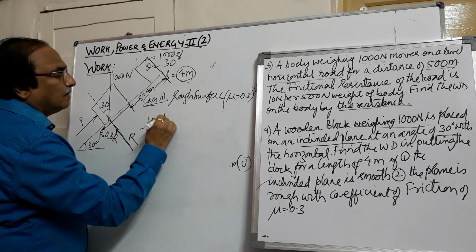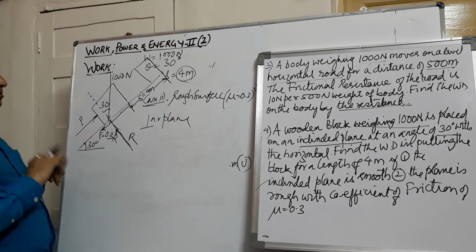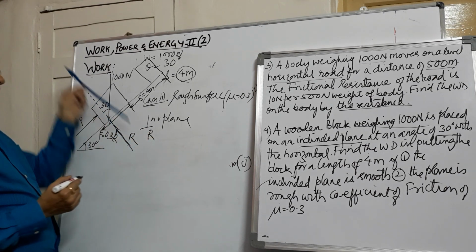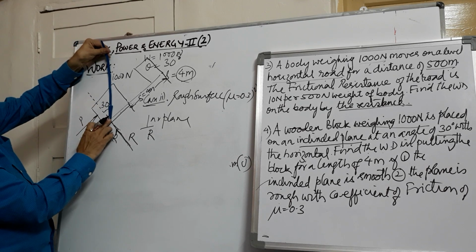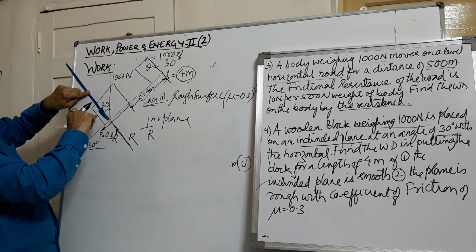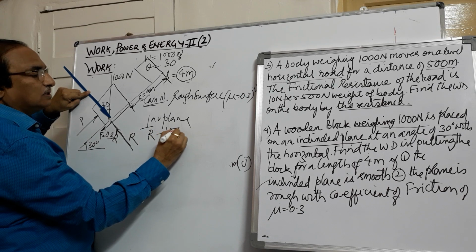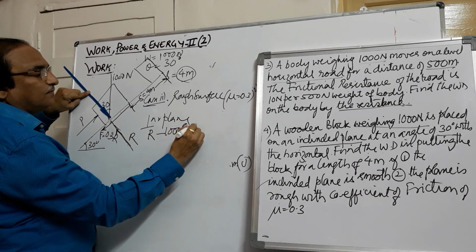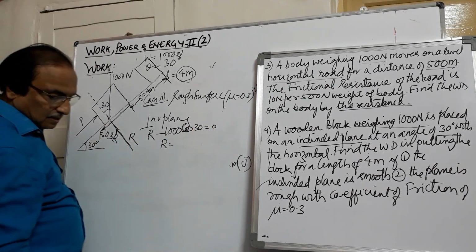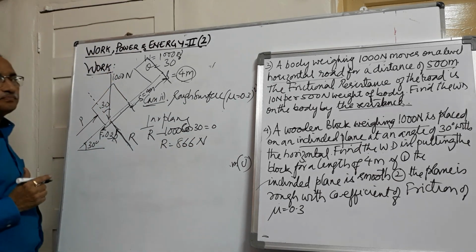Perpendicular to plane. We will resolve perpendicular to plane. This is 30, so this will be 30. If I resolve the force perpendicular to the plane, R is acting perpendicular to the plane, going up. Similarly, this 1000, if I resolve perpendicular to the plane, it is along the angle, along is cos, and it is acting downwards. Downwards is minus, force is 1000, along is cos of 30. So this is equal to 0. So you get the reaction, which is 866 Newton.